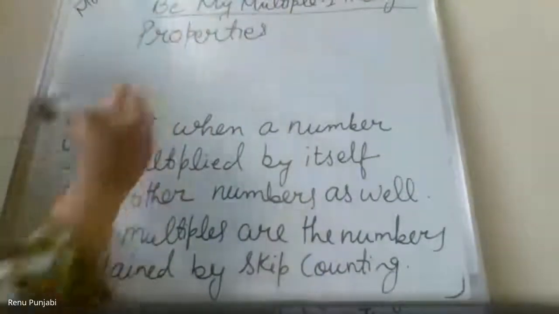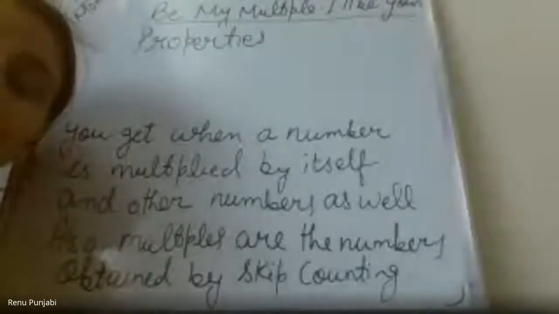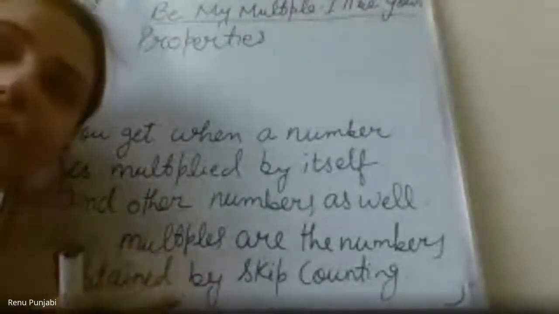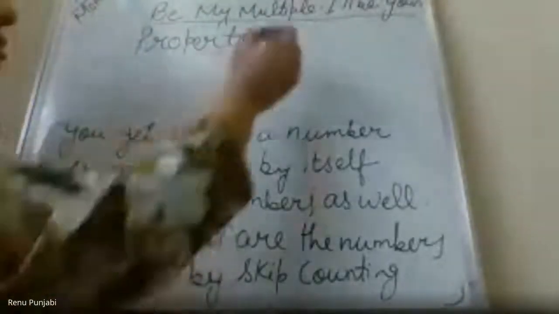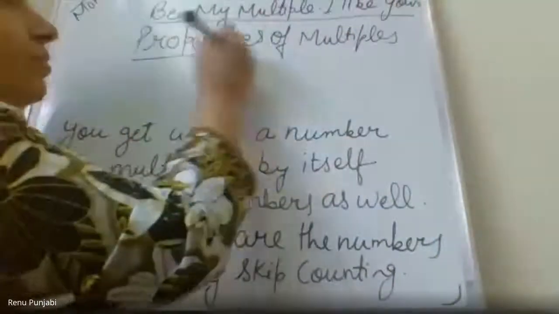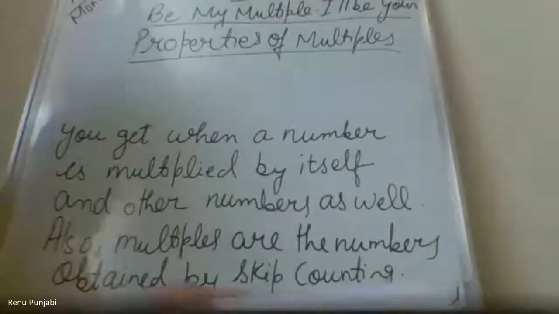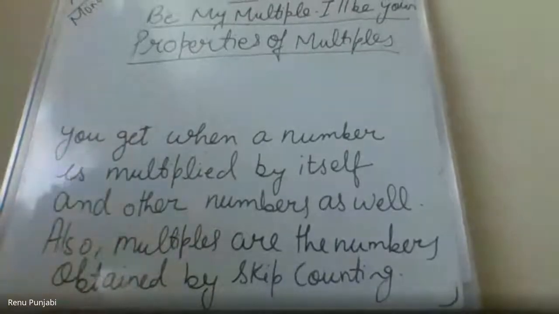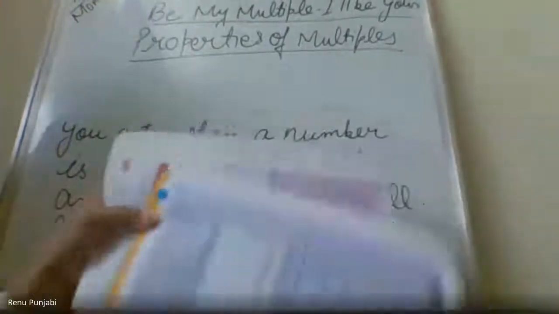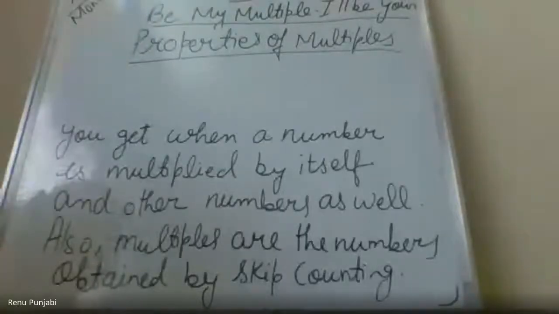As you know that you have learned the properties of addition, subtraction. There are some rules of that topic. So this is called the properties of multiples. Ma'am, we have to write this? Yes, write this. Properties of multiples. Please write in the notebook. Ma'am, in a new page? Same, after this topic only.